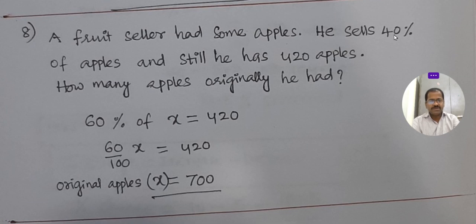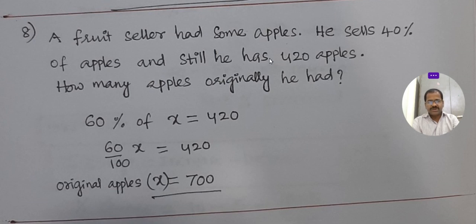Next, a fruit seller had some apples. He sells 40% of the apples and still he has 420 apples. How many apples did he originally have? You see here, he sold out 40% of the apples. Now 60% are remaining.